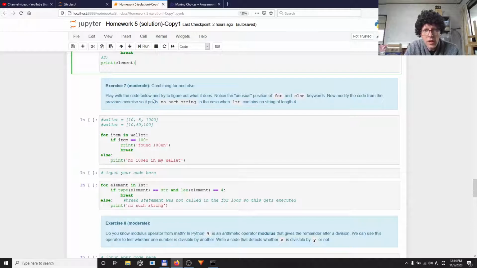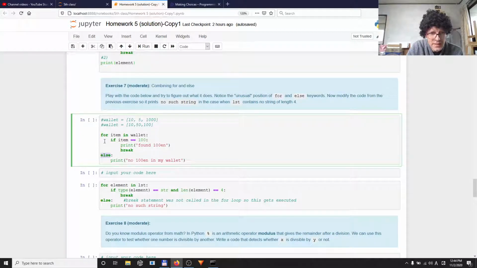Another new thing was combining for and else. Sometimes we would like to do a for loop and then do something within the for loop, maybe based on an if statement. So if something happens, then we do something in the for loop and then finish it. Or if this condition is not satisfied, then do something else. Normally the if and the else should both be indented, and that would mean that this if is connected with this else in the standard way. But that's not what we want here.